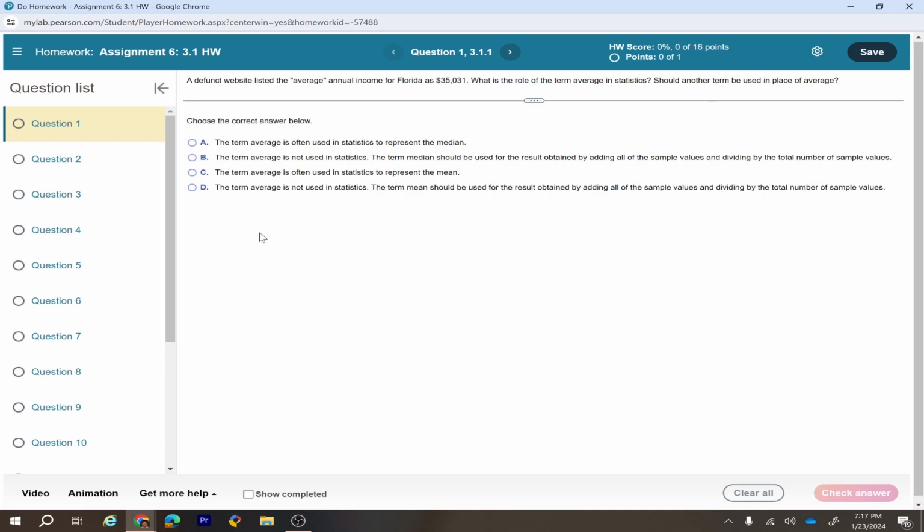So in statistics, instead of average, we use mean. So the term average is not used in statistics. The term mean should be used for result obtained by adding all of the sample values and dividing by the total number of the sample values. So D is the right option.